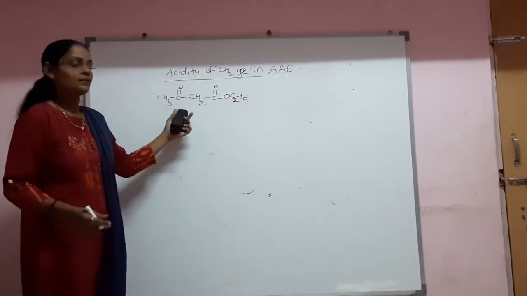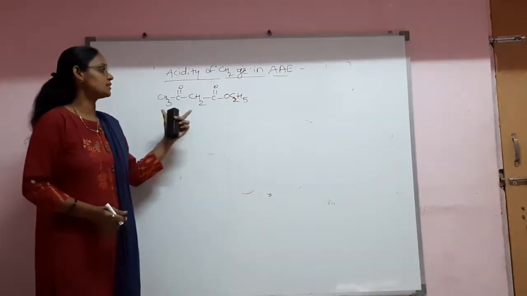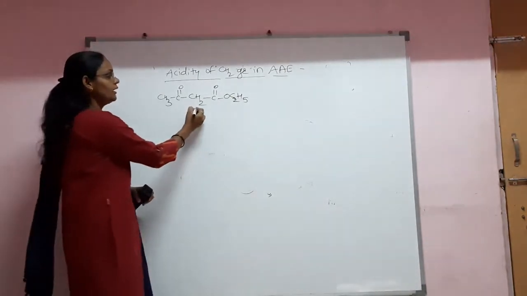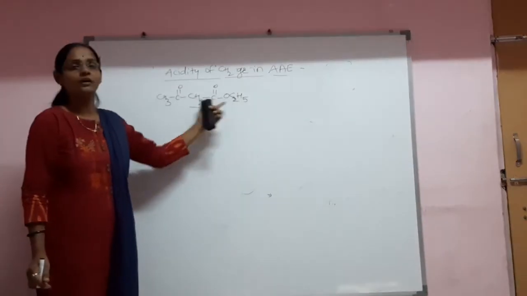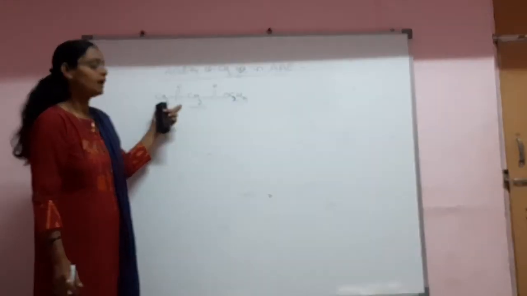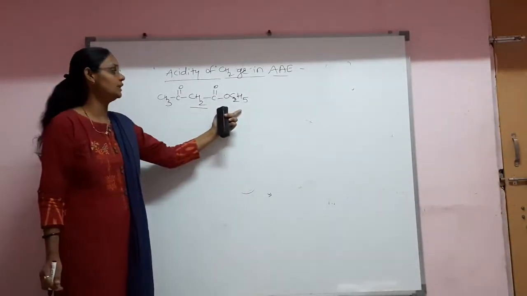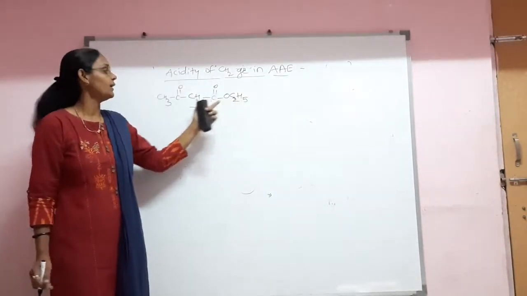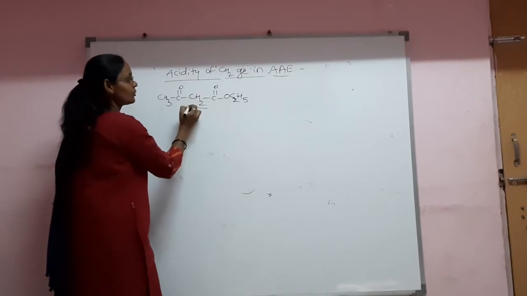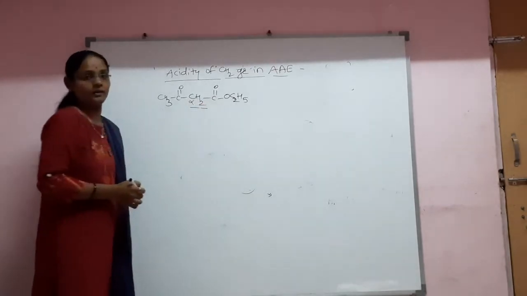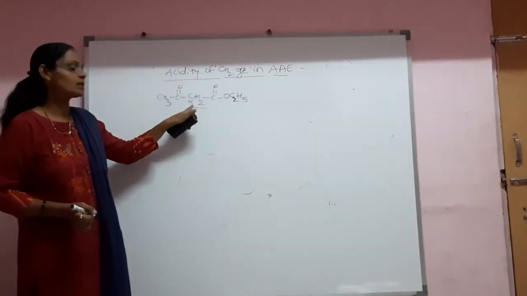Here, the methylene group, that is the CH2 group, is flanked between two functional groups. One is a ketonic group, while the other is the ester group, and hence that carbon flanked between these two carbonyl groups is an alpha carbon.